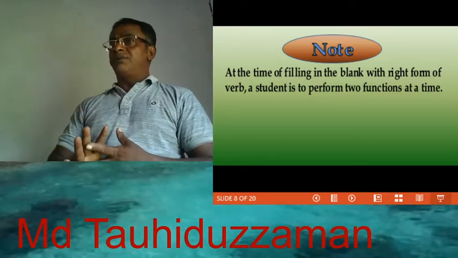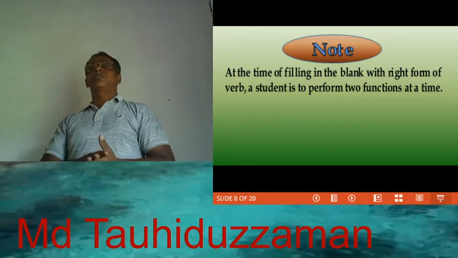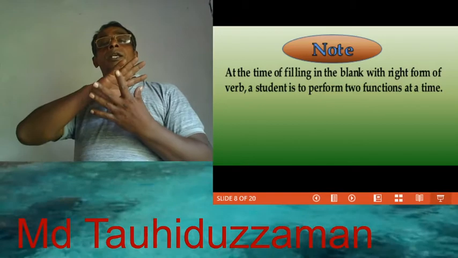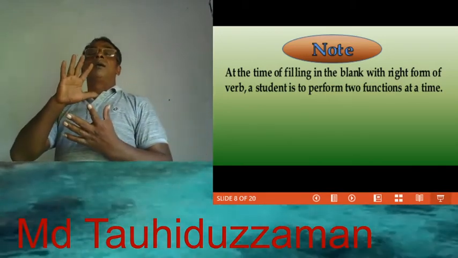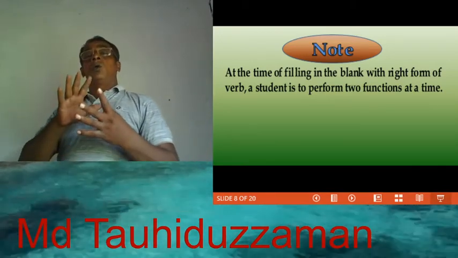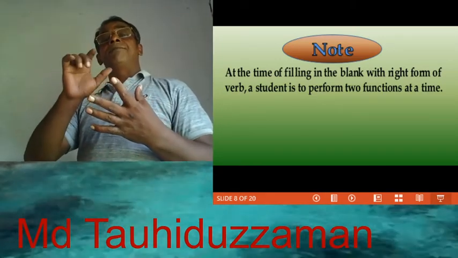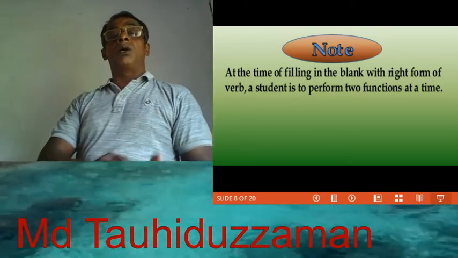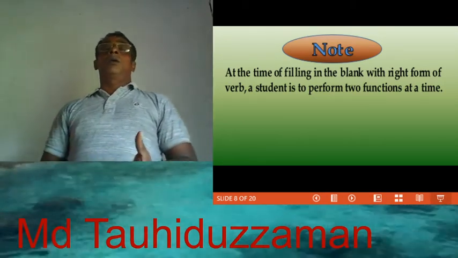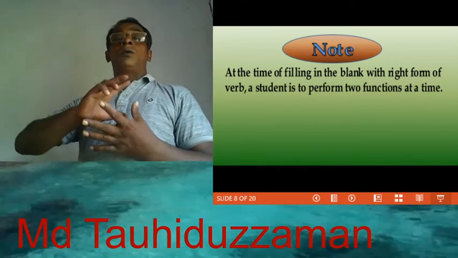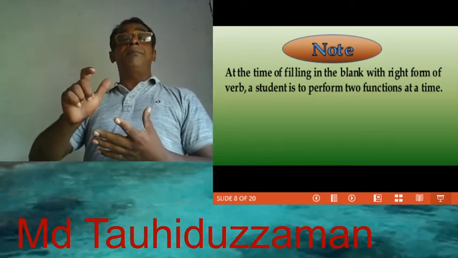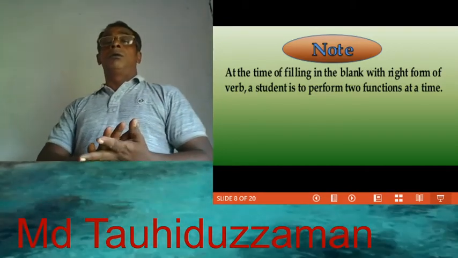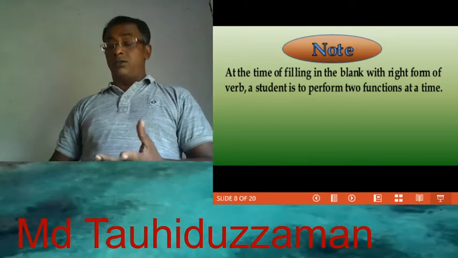At first, we must read the passage carefully and according to the meaning of the sentence, we select for each gap a verb from the box, and then we shall put them in the right form of verb according to tense or according to context.